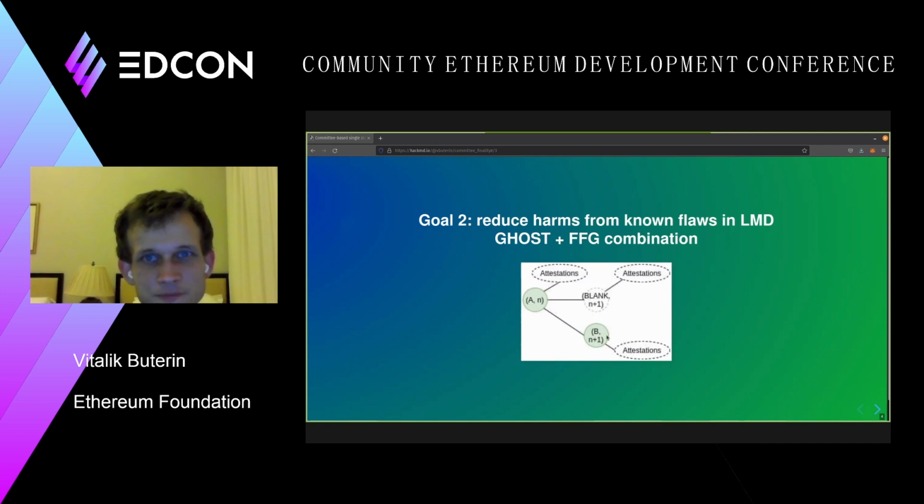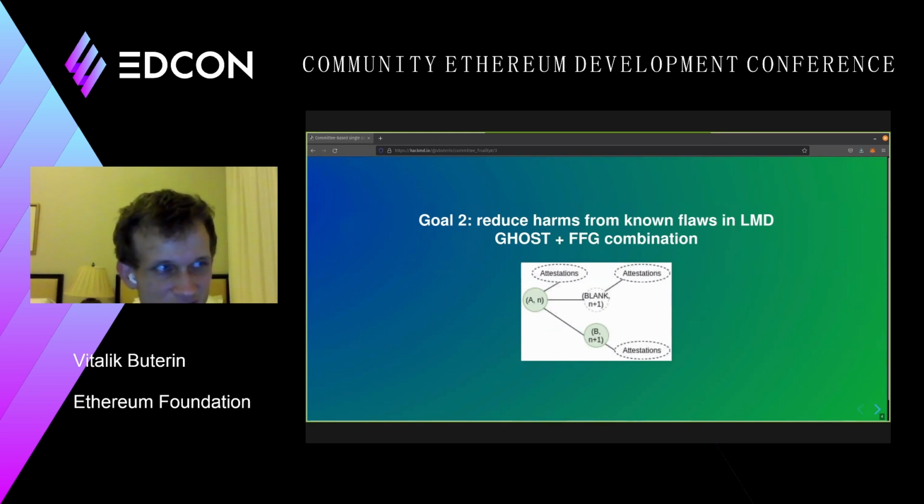So there's a bunch of these attacks that have been discovered over the last year or so, and we already have very well developed ideas that can be implemented soon for how the consensus can be hardened against each of these attacks individually.